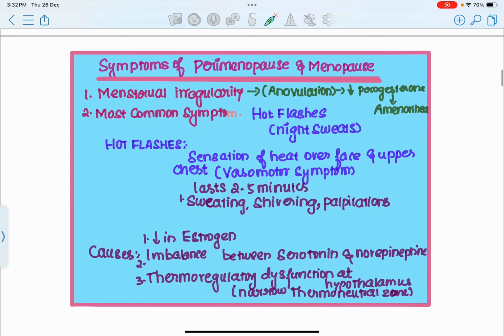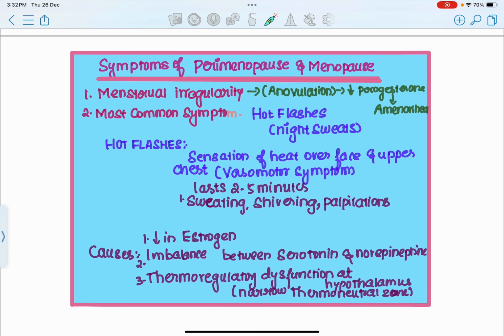Is that clear? Yes. Okay, so having discussed what is menopause, why menopause occurs, what is premature menopause and what is delayed onset menopause, now what are the symptoms of perimenopause and menopause? So the most common symptom is menstrual irregularity. The cycles are going to get irregular.